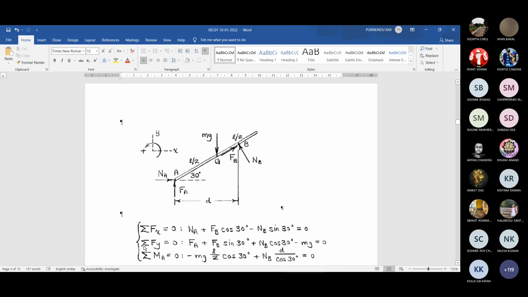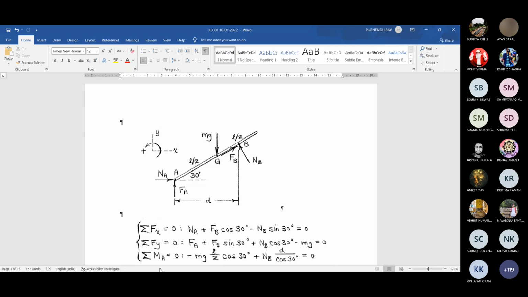And for y direction also, the algebraic summation of components of all forces in the y direction is equal to 0, assuming y positive upward. So FA having its full contribution, NA there is no contribution. Now NB and FB, both of them have vertical upward contribution. So FB sine 30 degree and NB cosine 30 degree. And along the y direction, here is the applied force, self weight of the object mg. It is minus mg, that is equal to 0.